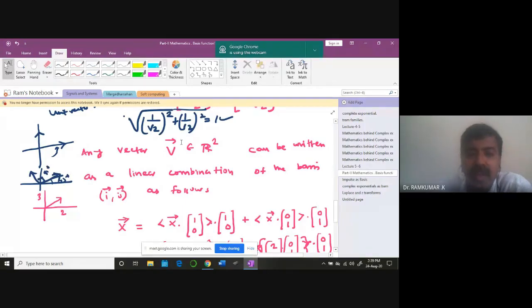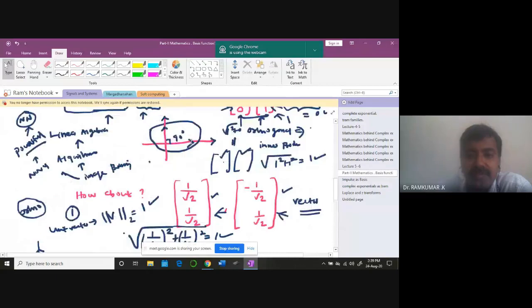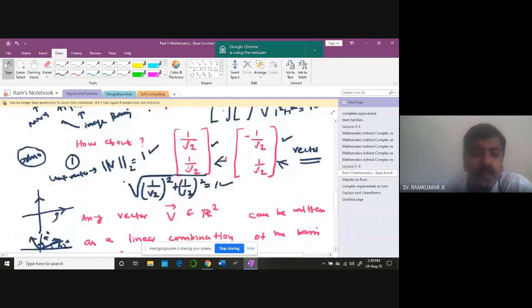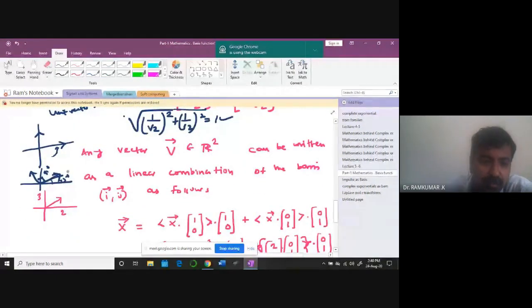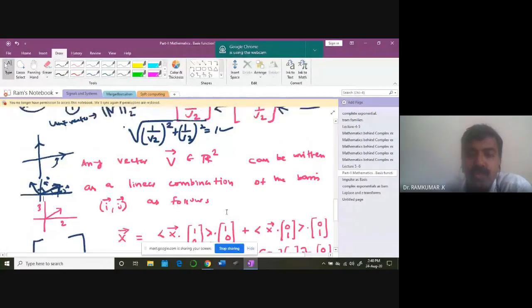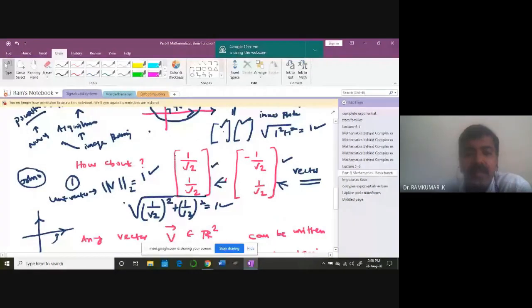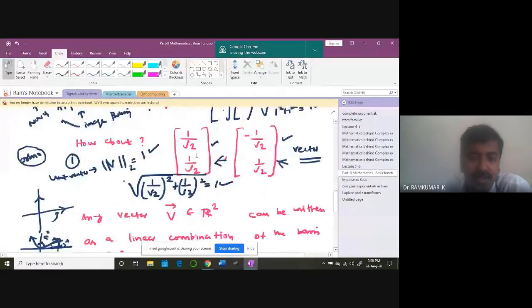So naturally you take the original vector and multiply it with what? Cosine and sine. A matrix like this is called a rotation matrix. In order to get 1 by square root of 2, you multiply by the cosine of 45 degrees, and then the sine of 45 degrees for the next value.